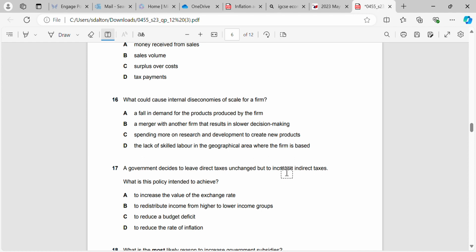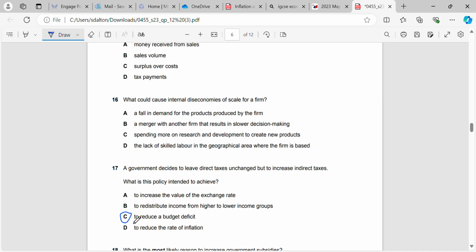Okay, a government decides to leave direct taxes unchanged but to increase indirect taxes. What is this policy intended to achieve? In this case, it will be intended to achieve reducing a budget deficit. Why is that?